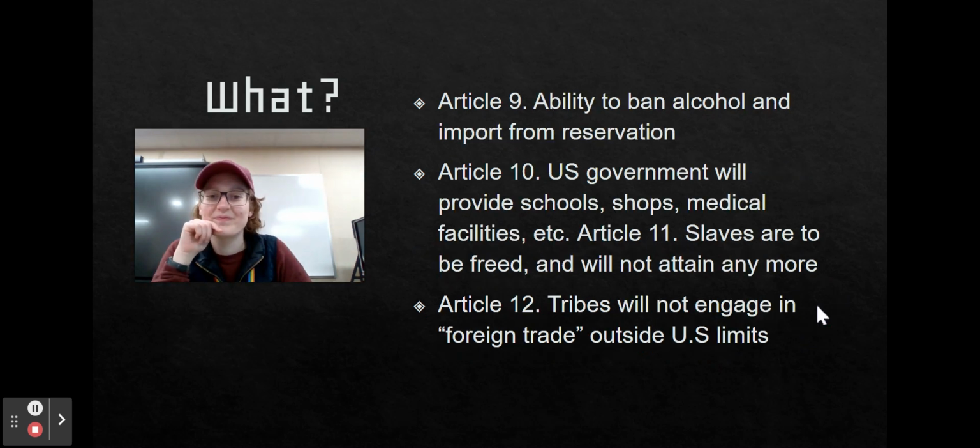We'll see. Okay. Article 9, ability to ban alcohol and import from reservation. So the U.S. government would have the right to ban certain things from the reservation, I think, unless it's that the tribes have the ability.